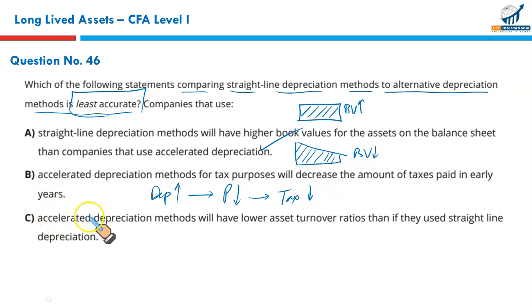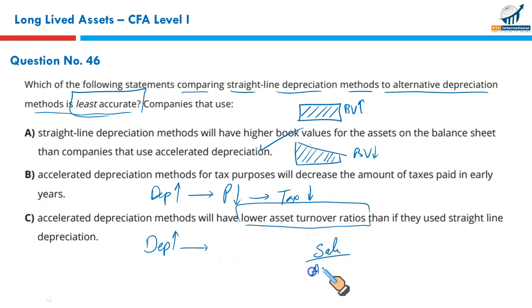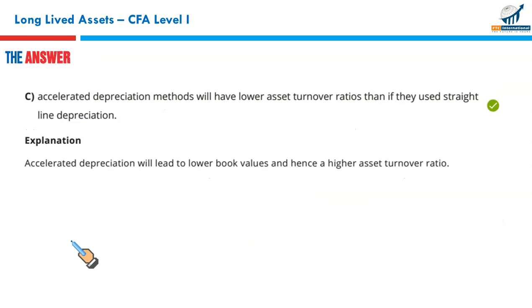Now look at option C. Accelerated depreciation method will have lower assets turnover ratios than if they use straight line depreciation. Under accelerated depreciation method, depreciation expense would be higher. Resultantly, your assets turnover, which is sales upon your average fixed assets or average total assets, since depreciation will reduce the net book value, so your average total assets at net value will fall. Resultantly, this ratio would rise, not decrease. There will be higher assets turnover, not lower. So this is the least accurate statement, and that's the reason it's the right option, C.